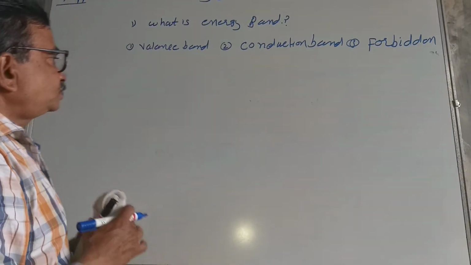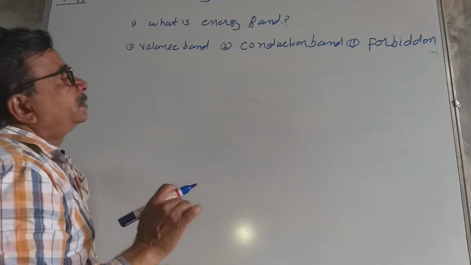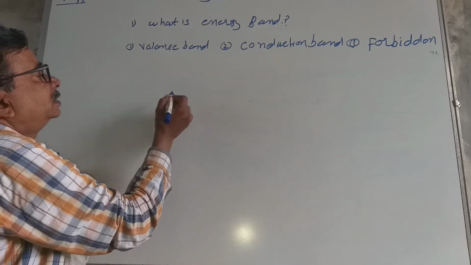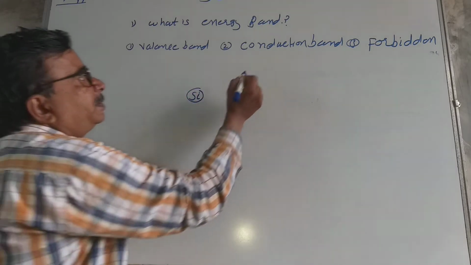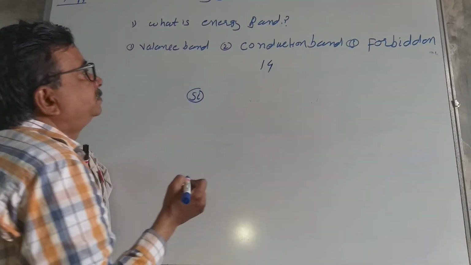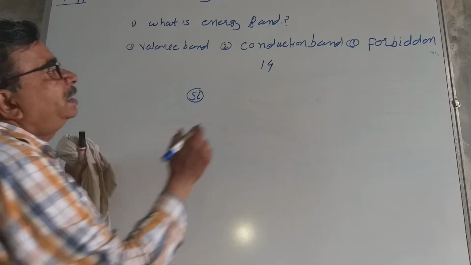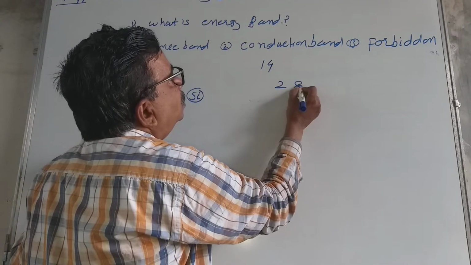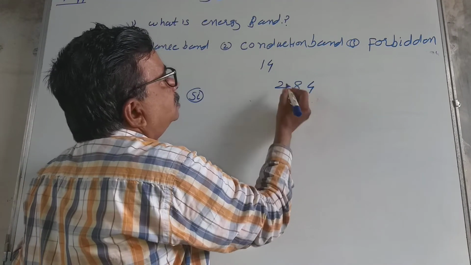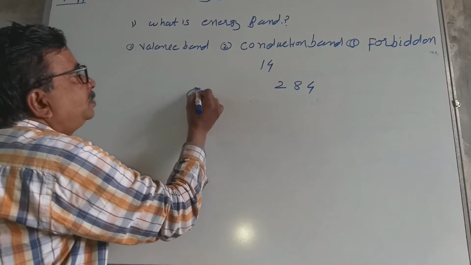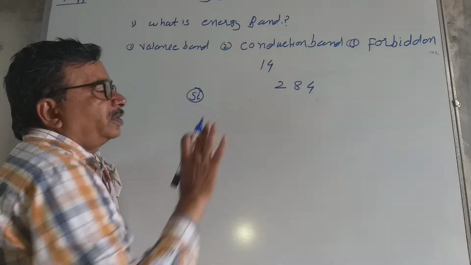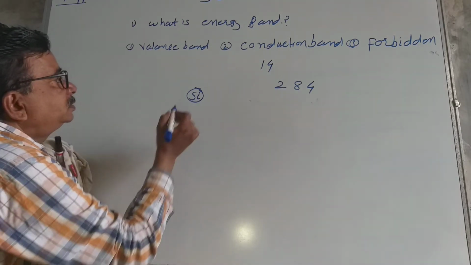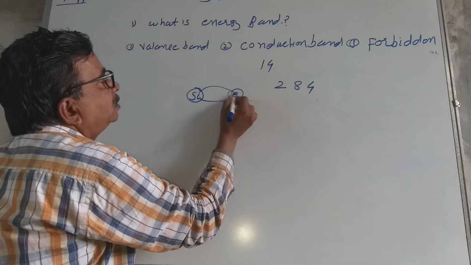Suppose a silicon atom. This silicon atom has atomic number 14, so 2, 8, 4 is the electronic configuration. It means in this silicon atom there are 4 electrons in the last orbit. Suppose this is another silicon atom.